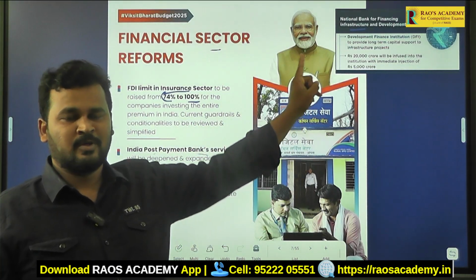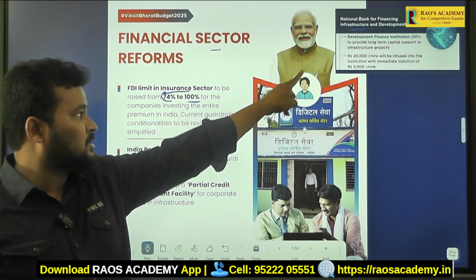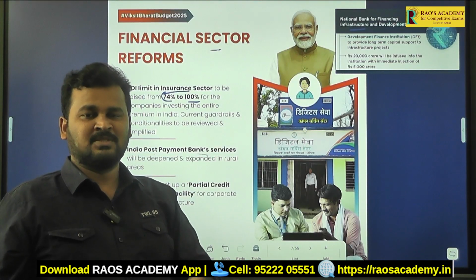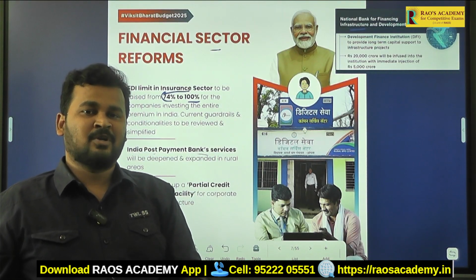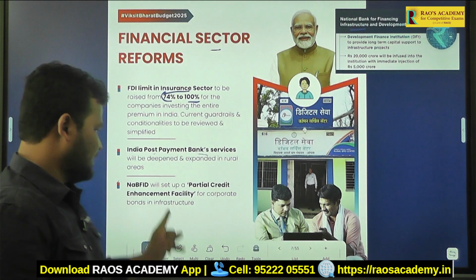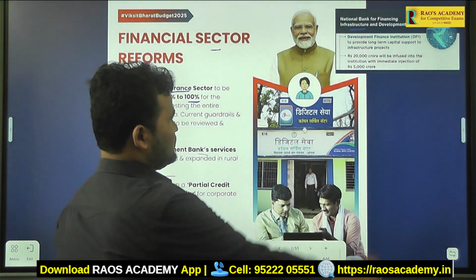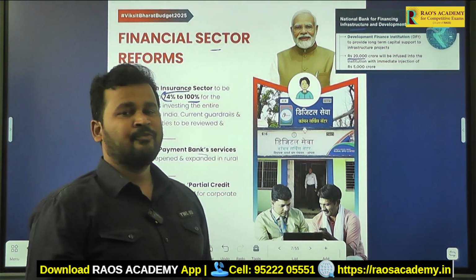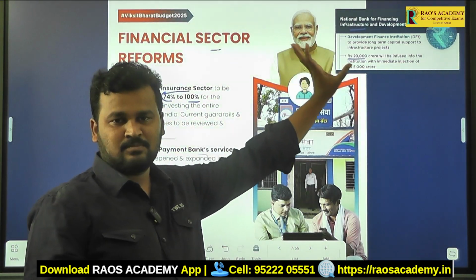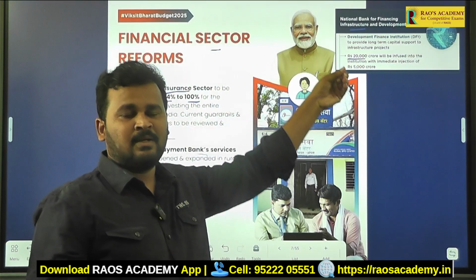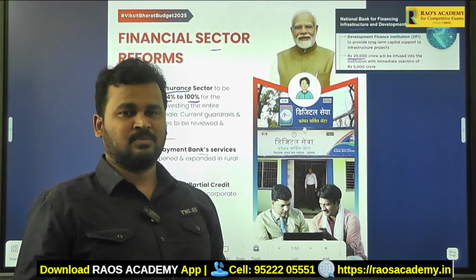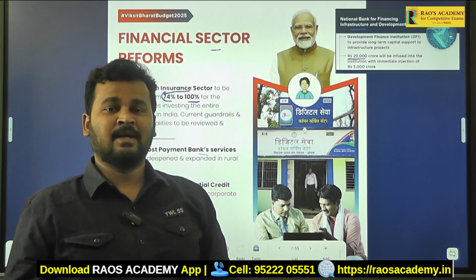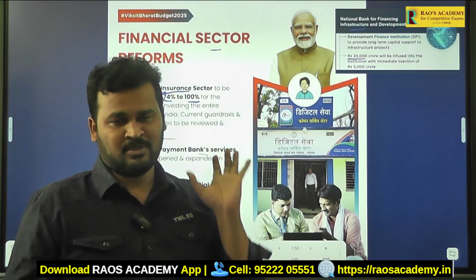It was launched by the Government of India. This entity will provide loans to the corporates, the persons who want to establish infrastructure projects in India. For that, almost 20,000 crore rupees will be infused into this bank, so that NaBFID can provide loans to corporates, the public and businessmen so that they can establish infrastructure projects.